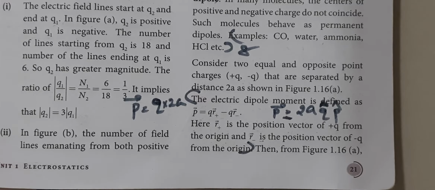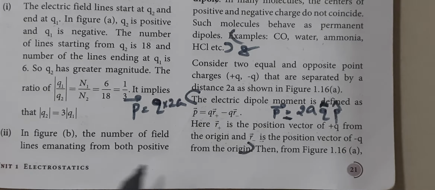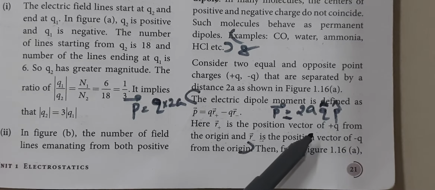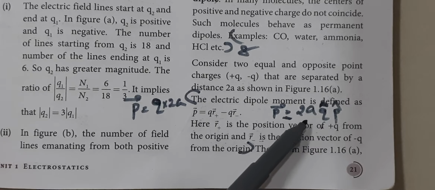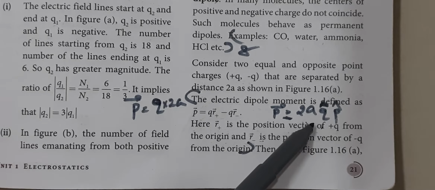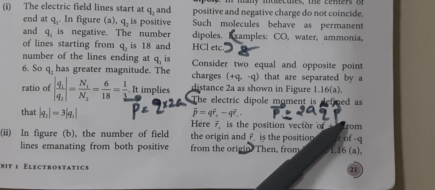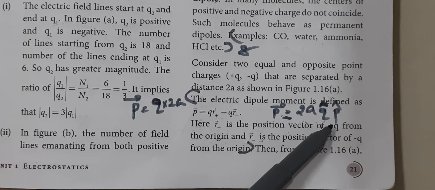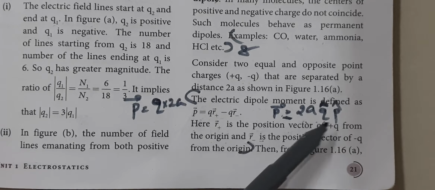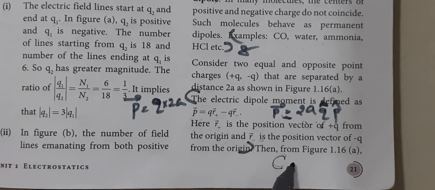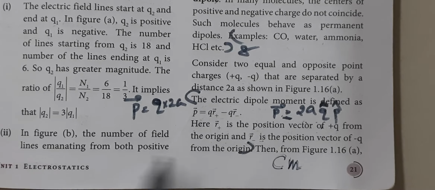It is defined as the product of one of the charges and the separation between the two charges. So P vector equal to 2aq into P cap. Okay. So what is the unit of dipole moment? Charge unit is coulomb and distance is meter. So unit of dipole moment is coulomb meter.